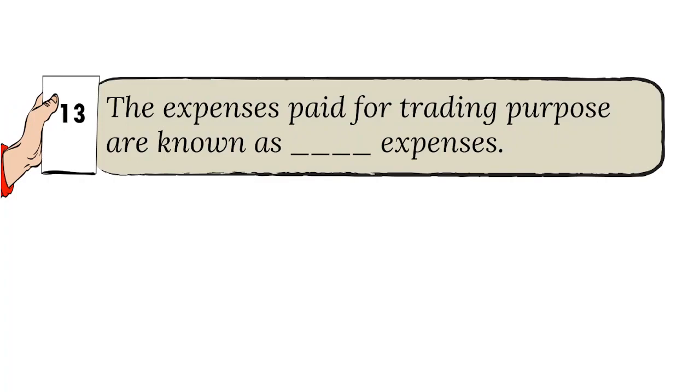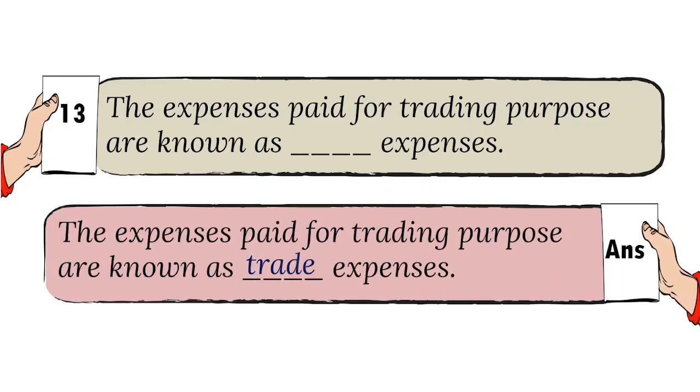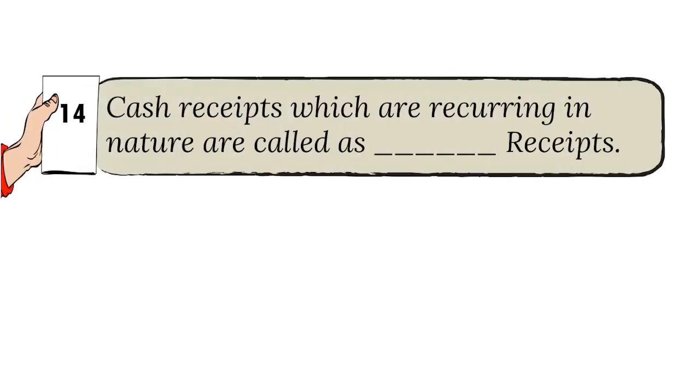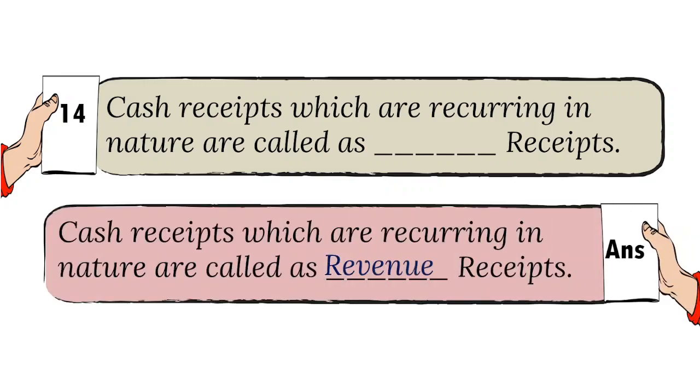13. The expenses paid for trading purpose are known as dash expenses. And the answer is trade. 14. Cash receipts, which are recurring in nature, are called as dash receipts. And the answer is revenue.